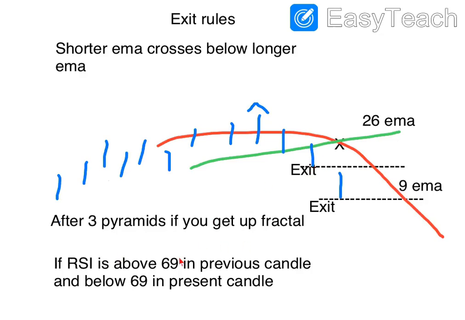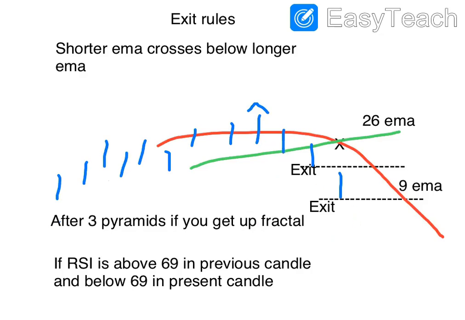Or the third way you can exit is, generally what happens is if the RSI goes above 69 and then comes below 69, then a small correction will happen. So you can exit there. So suppose in this candle the RSI is 69, and I'm not showing the RSI line here, but you can see in the chart if you are using a chart, if it is above 69 and in this one it is below 69, you can exit.